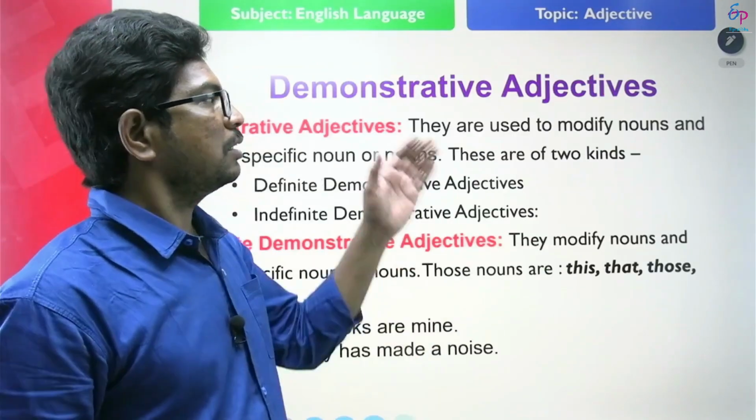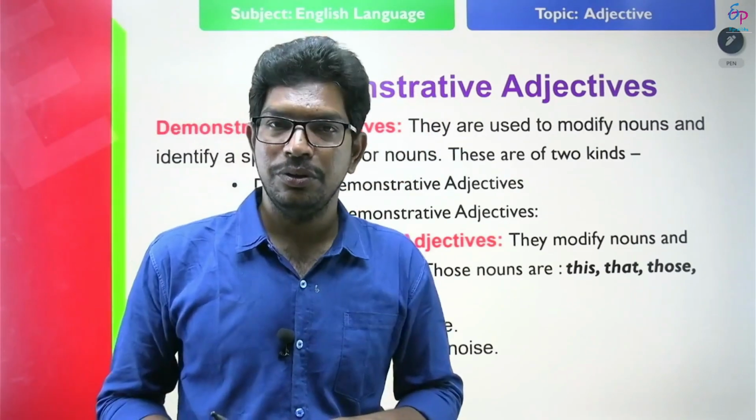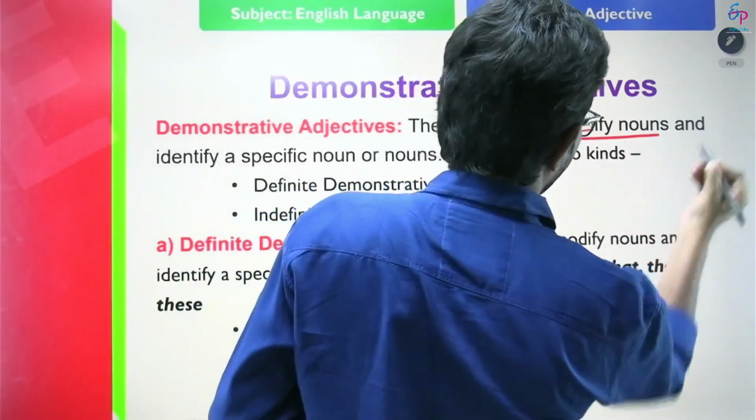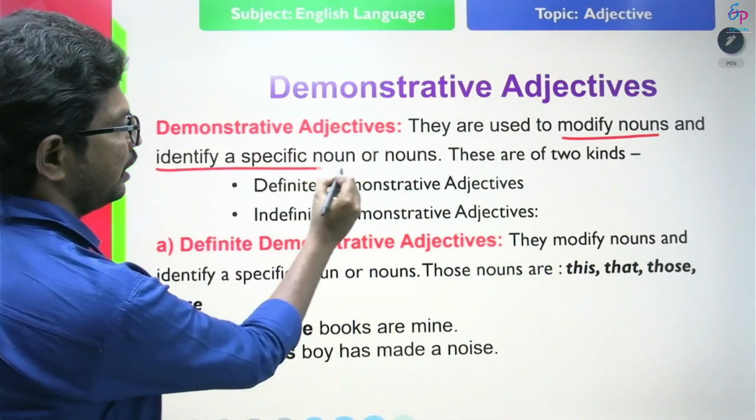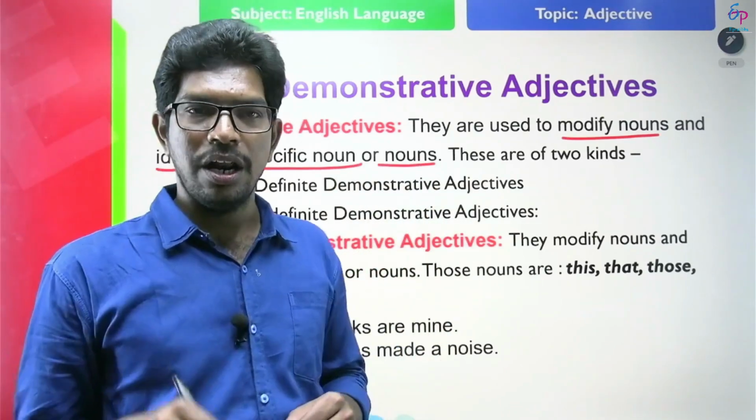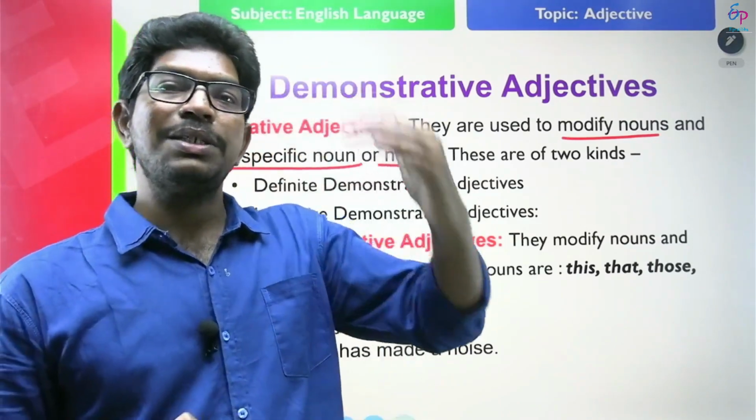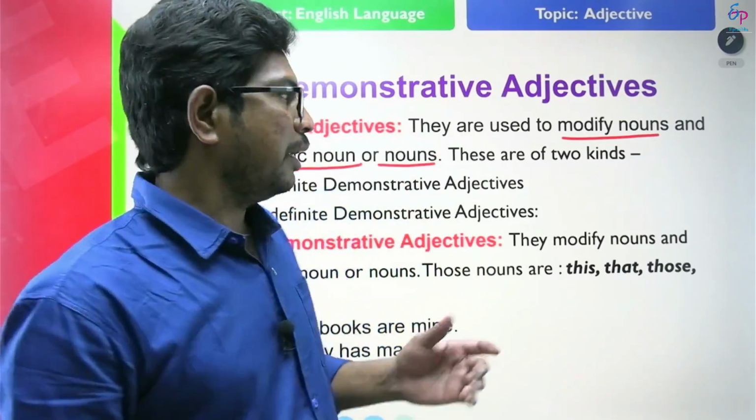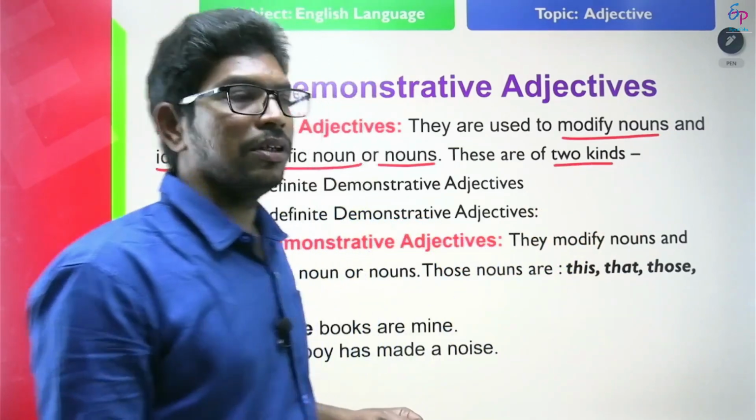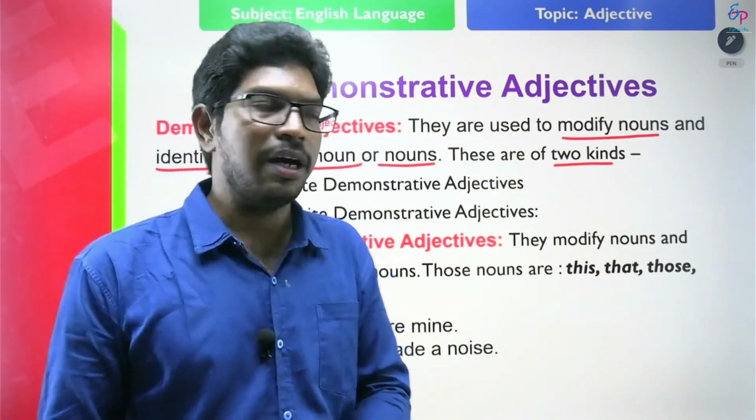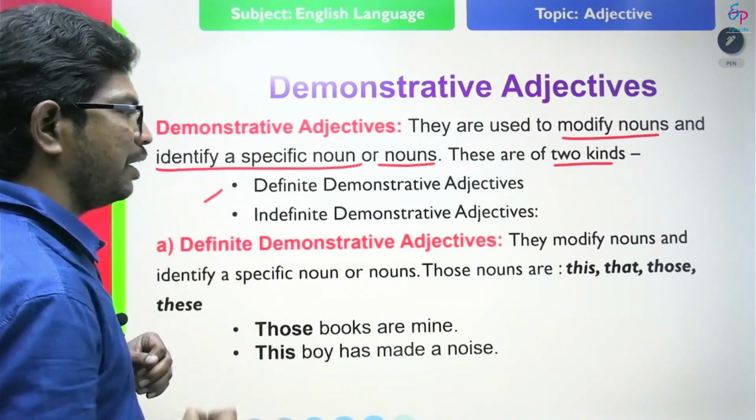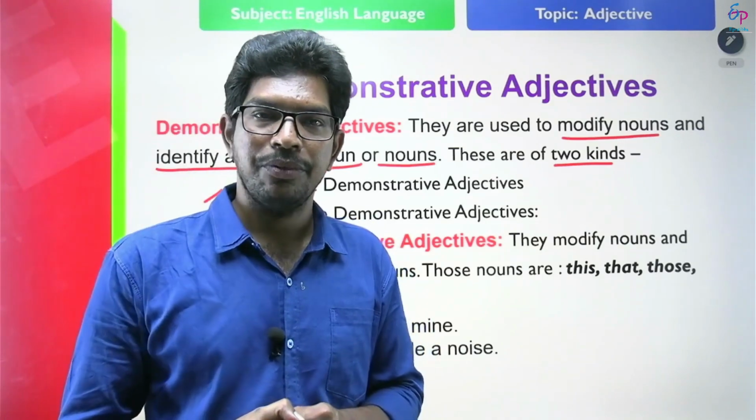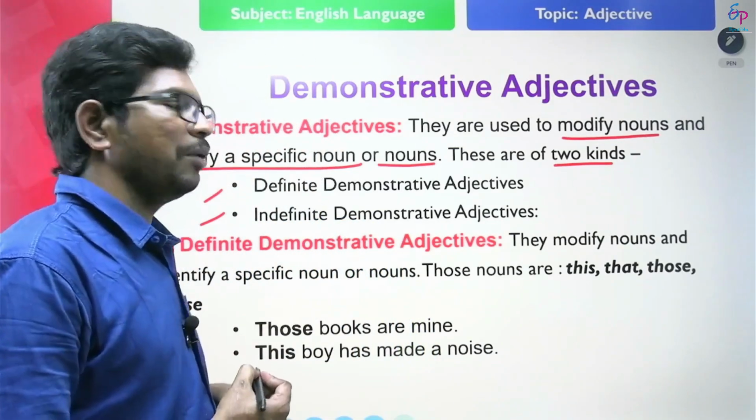So next we will discuss demonstrative adjectives. What are demonstrative adjectives? They are used to modify nouns and they identify specific nouns. That means they point out certain nouns. There are two kinds of demonstrative adjectives. They are definite demonstrative adjectives and indefinite demonstrative adjectives. Let us discuss what definite demonstrative adjectives are.